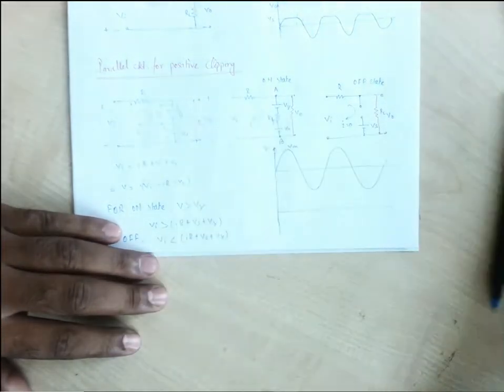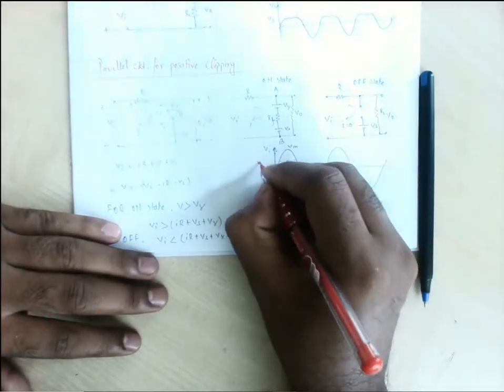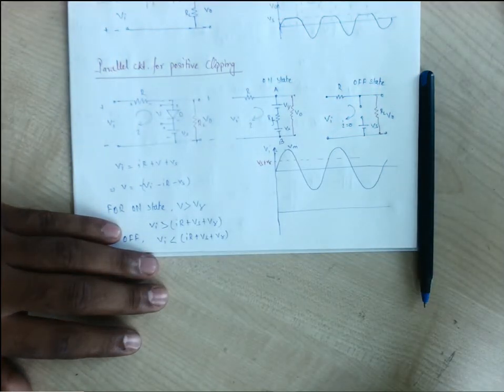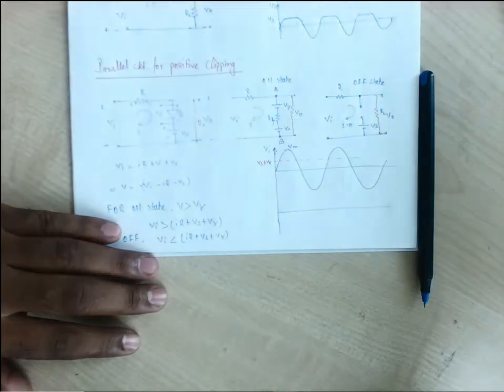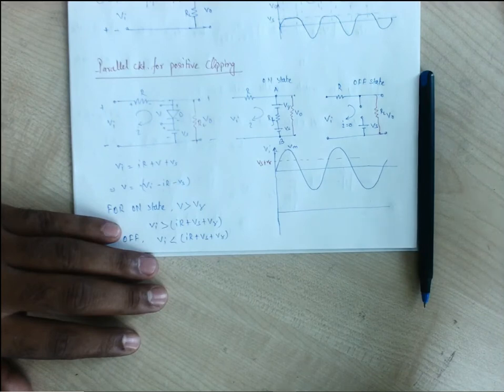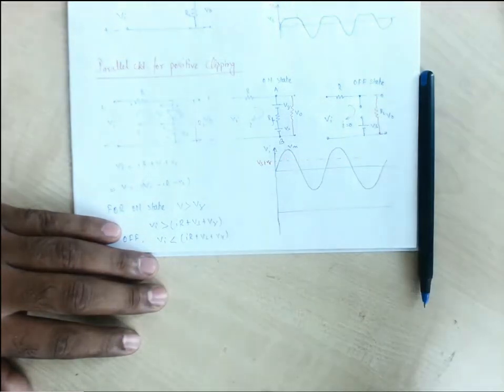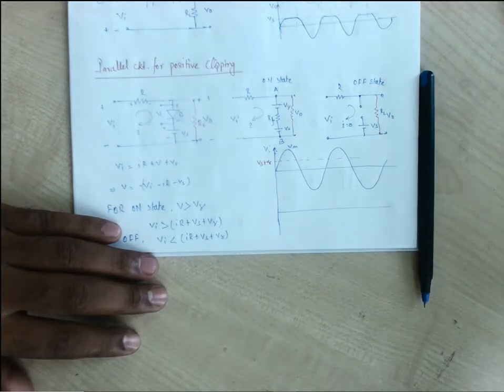Let us consider that we have been neglecting this I into Rf. So let us consider this level is Vs plus V gamma, or we can consider it plus I into R. When our input is greater than Vs plus V gamma, our diode will be on. Otherwise our diode will remain off if it is less than this.